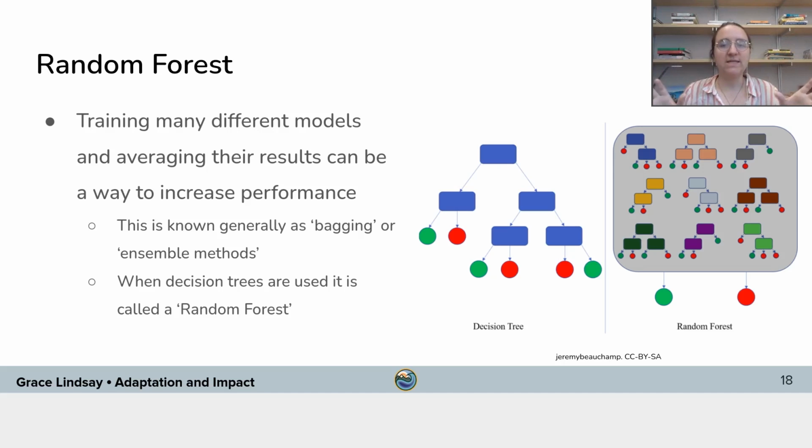So it's just the idea that if you have many models where they each kind of make their own errors, when you average their outputs together, you get fewer errors. That's the idea behind these bagging or ensemble methods. And you can do it with all different types of models, but when you do it with decision trees, it's called random forests. So that's the method that you're going to use. It's going to use a bunch of different decision trees that are all trained on this data set in order to get the kind of smartest possible model.